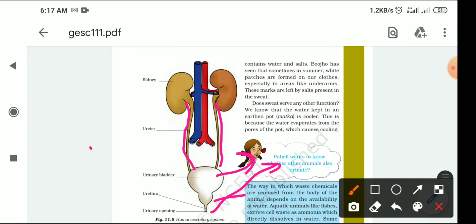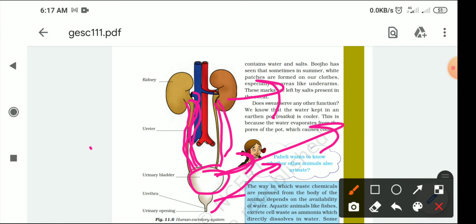Now what is the function of all these? As you know, the kidney is basically purifying the blood. Whenever the blood passes through the kidney, it has both harmful as well as useful substances. Useful substances are absorbed by the kidney and released to the blood. Harmful substances are sent to the water, and this water comes through the ureter to the urinary bladder. It is stored here for some time, like 4 to 5 hours, according to the capacity of the bladder from person to person.